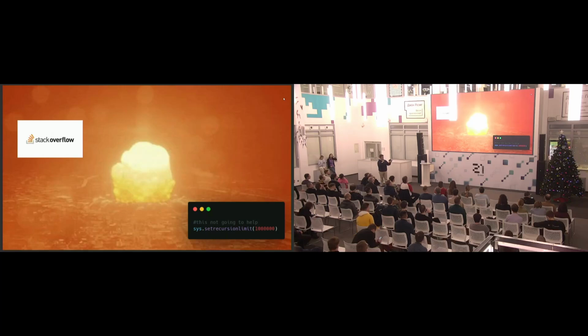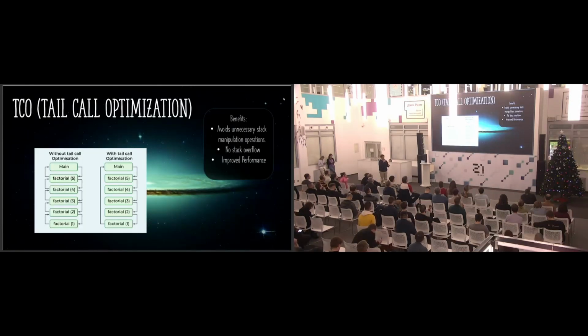Someone says to me, hey, increase the recursion limit to a very high number or infinite. And I say, no, that is not the real solution because it's going to give you another stack overflow again and again. There is a real solution for that: tail call optimization. There is a way to handle recursion as a for or a while. This is used in programming languages like Haskell and others. It avoids unnecessary stack manipulation operations, the stack overflow, and improves performance.